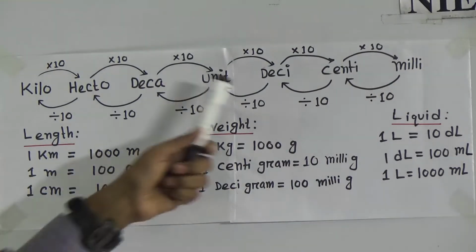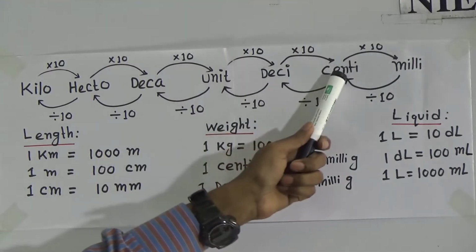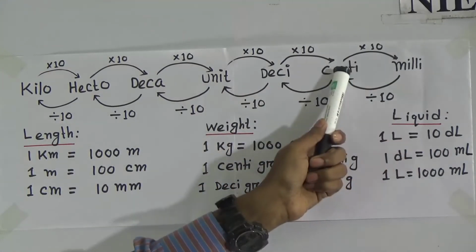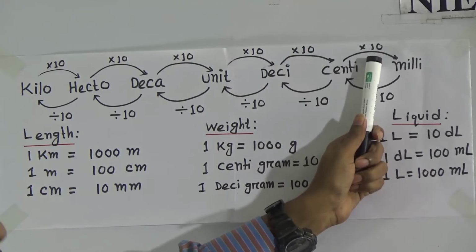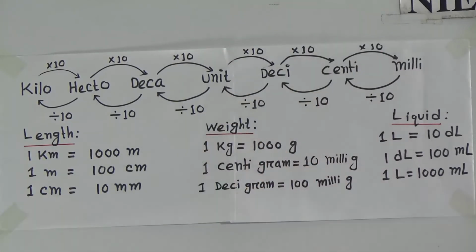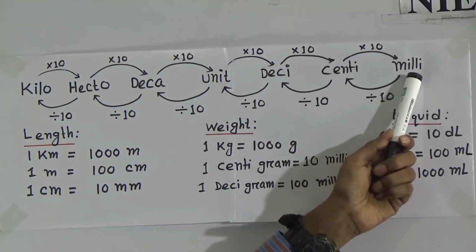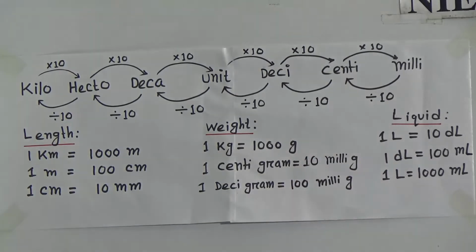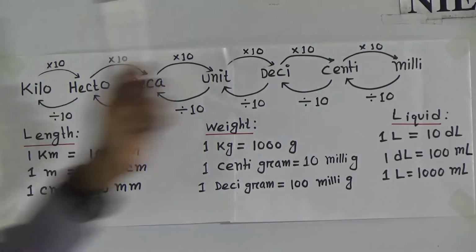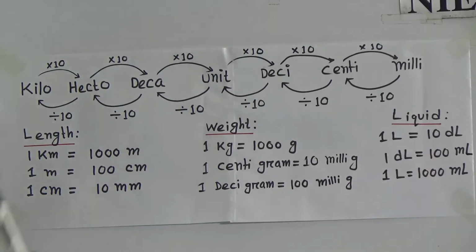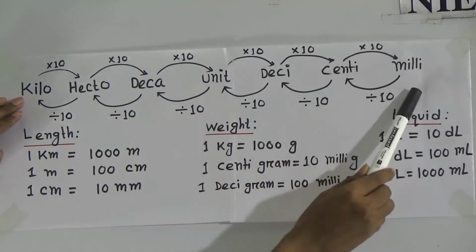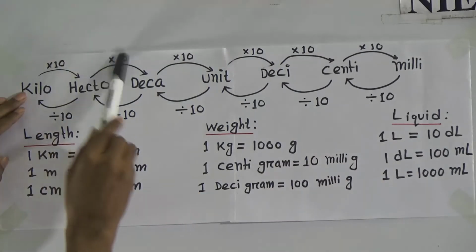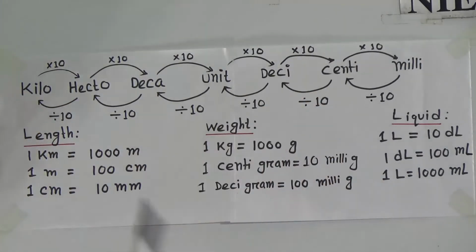Okay, if I say 1 centimeter equals what? Look, this is centimeter and this is millimeter. Centimeter to millimeter, how many steps? Only one step. So 1 centimeter equals 10 millimeter. Okay. If I say 1 kilometer equals how many millimeters? Look, how many steps? 1, 2, 3, 4, 5, 6. That means 1 then six zeros. Like this way you memorize.